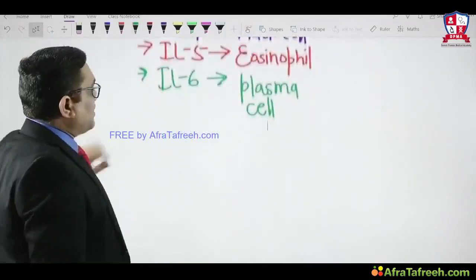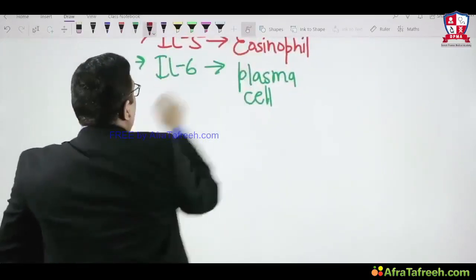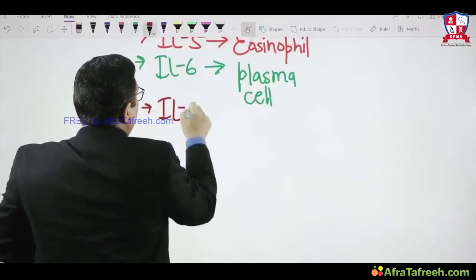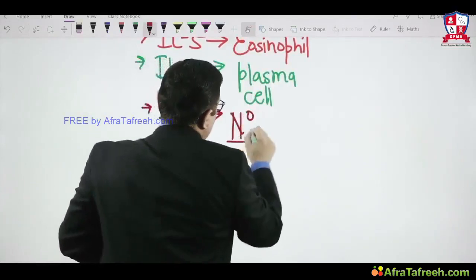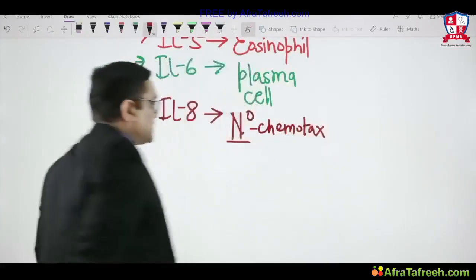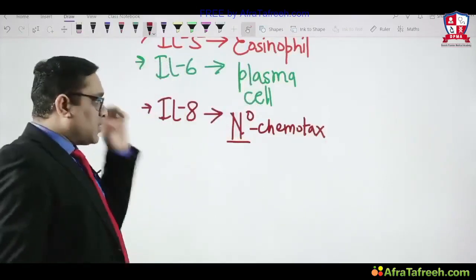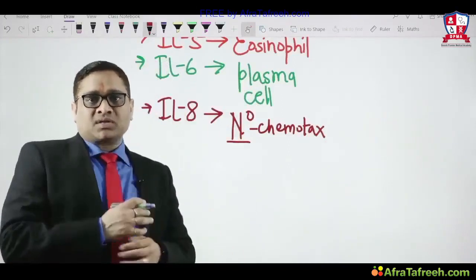And in All India exam 2017, there was a good and new question, and that was interleukin 8. Interleukin 8 is for neutrophil chemotaxis. That is very important to understand. IL-8 is for neutrophil chemotaxis, as you have seen in the discussion of neutrophilic extracellular trap.